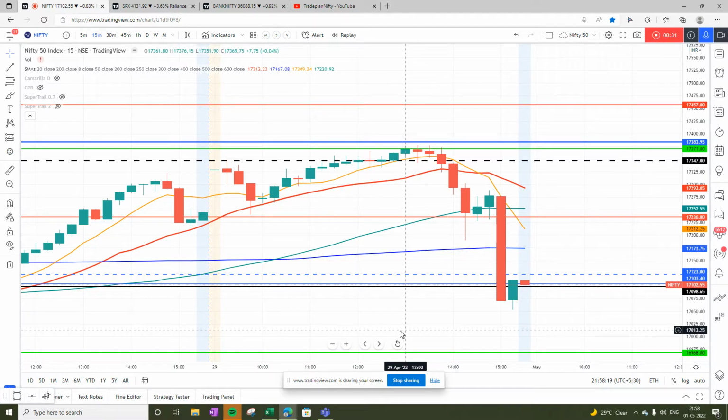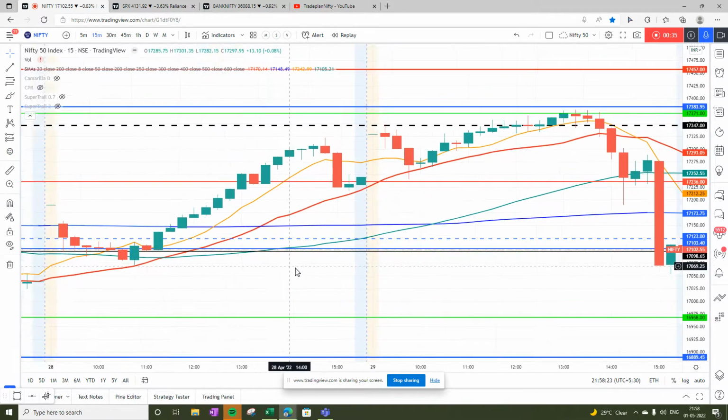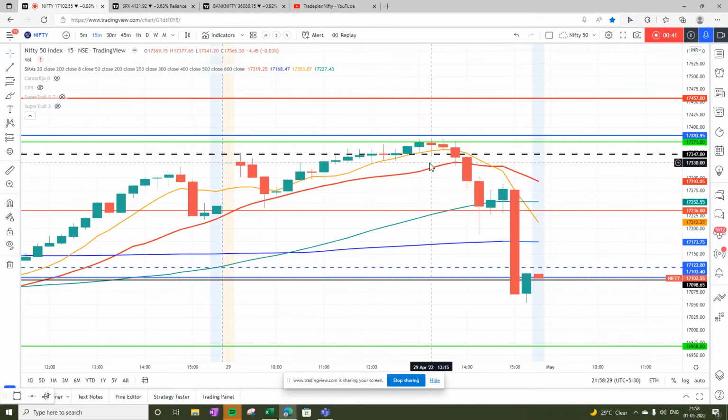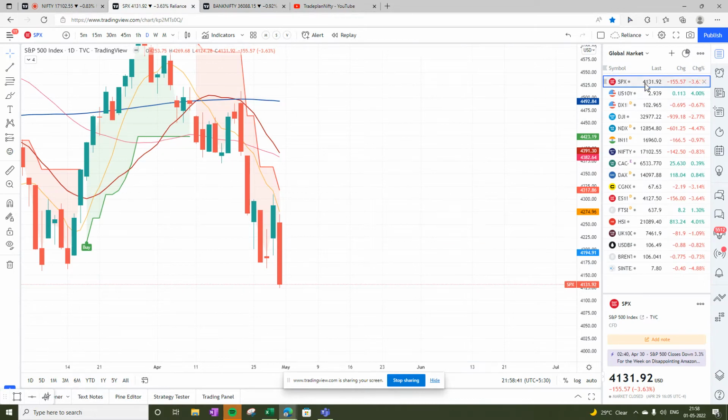Specifically, Friday was a very interesting day. We could see it somehow carried the momentum we got on Thursday, and eventually in the last 1.5 or 2 hours of trading, we could see a sharp correction. So before we get into the detail of Lalaji, let's have a quick look at how the global markets are looking.